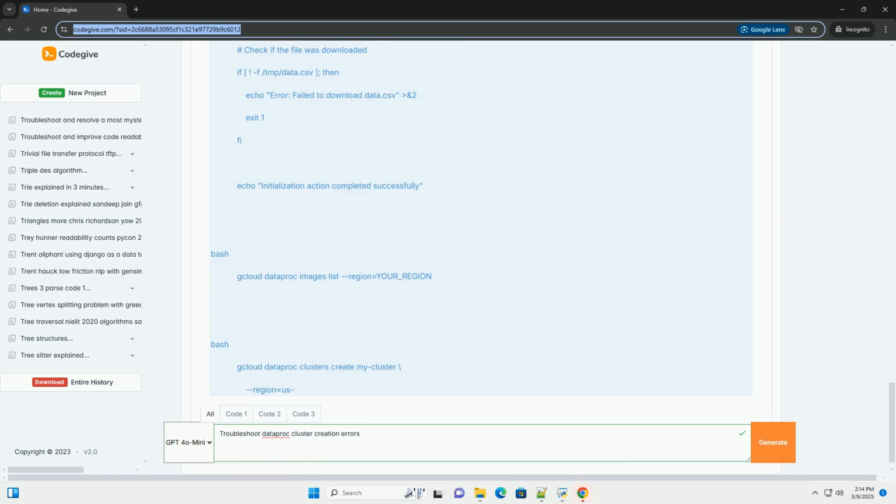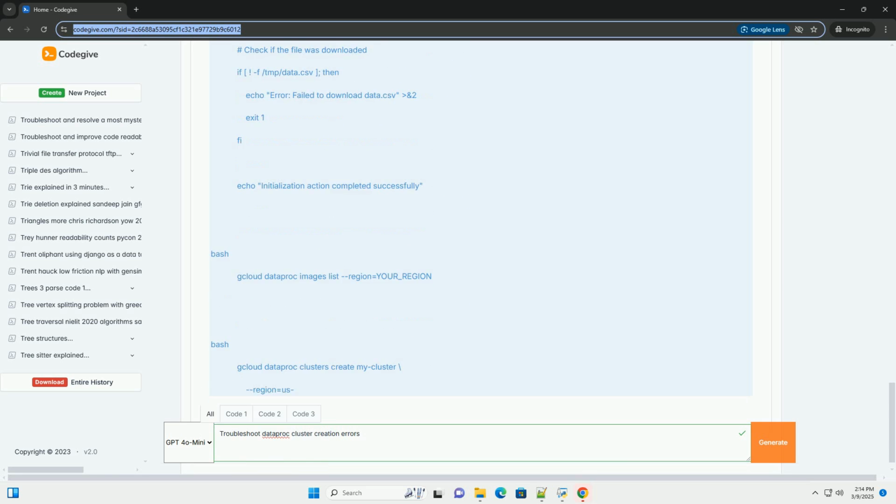Solution: check quota usage. Go to the Google Cloud Console, IAM and Admin, Quotas. Filter by the service, Compute Engine, Dataproc, and region to see your current usage and quota limits.